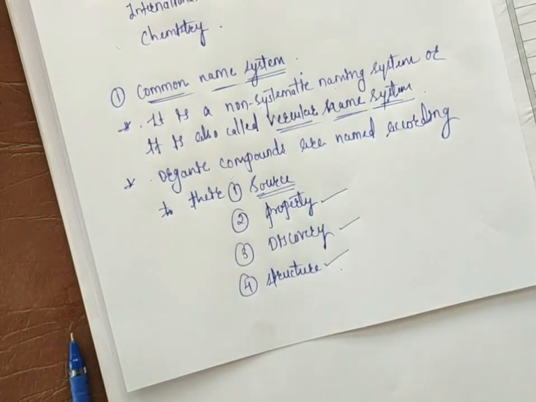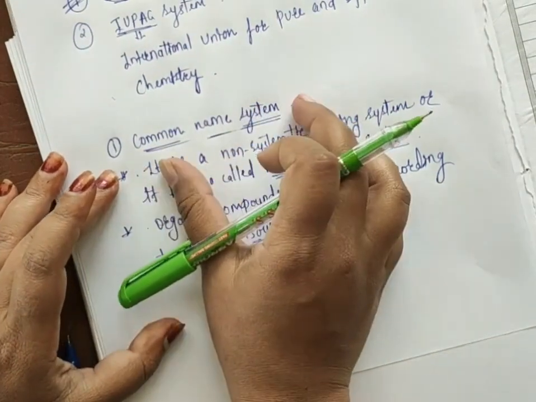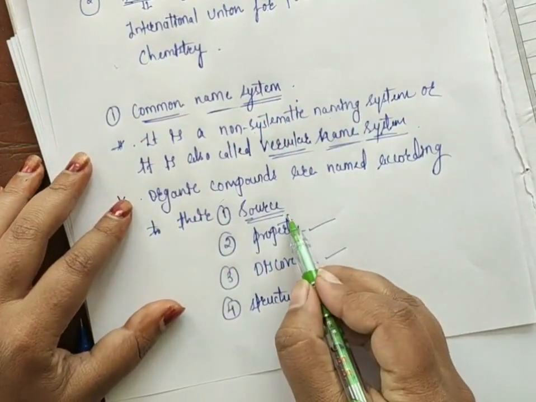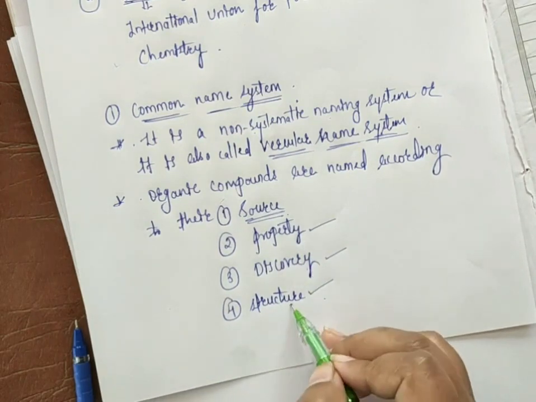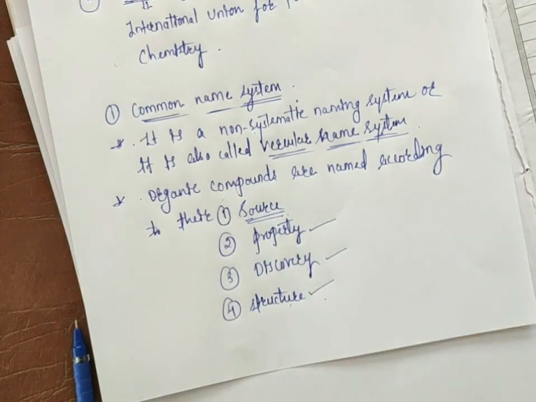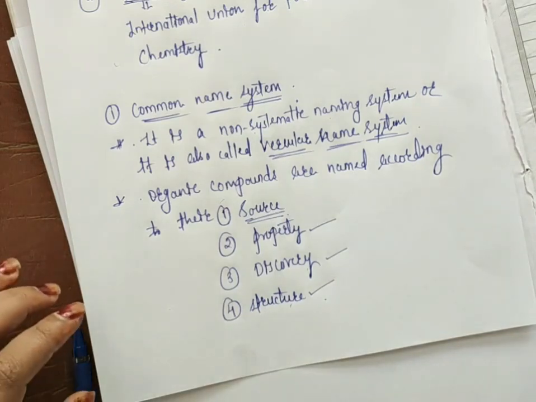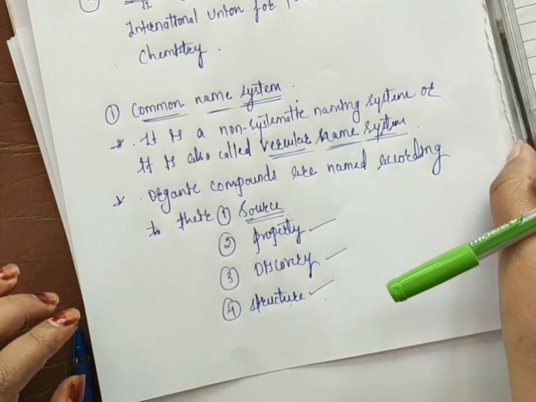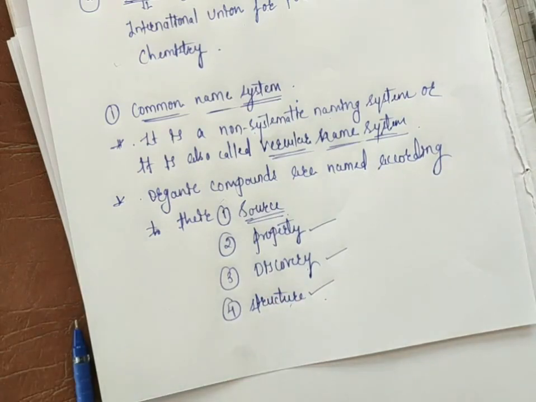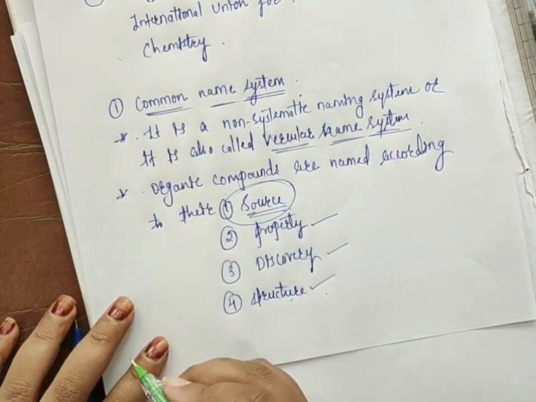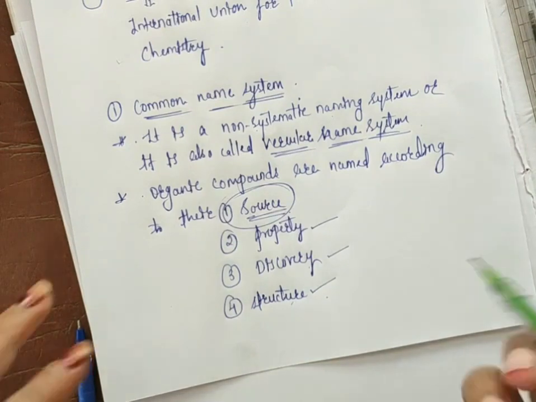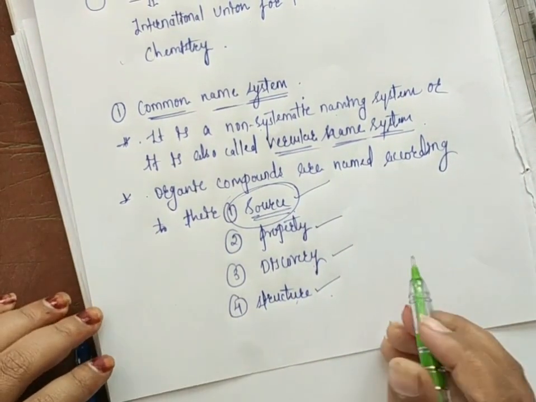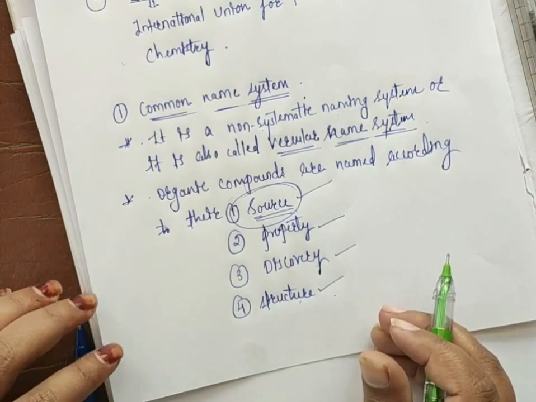So organic compounds are named in the common name system based on source, property, discovery and structure. First we are going to see the names of organic compounds based on the source. Source means what it is produced from. Based on that source they give a common name for a particular organic compound.